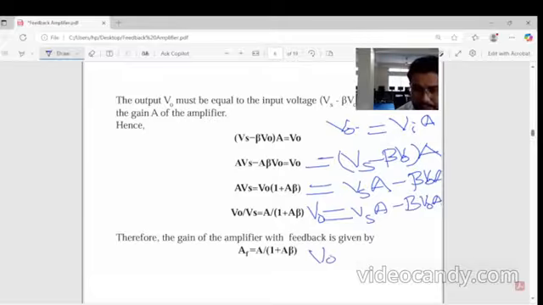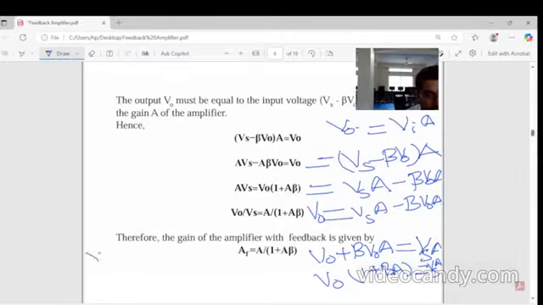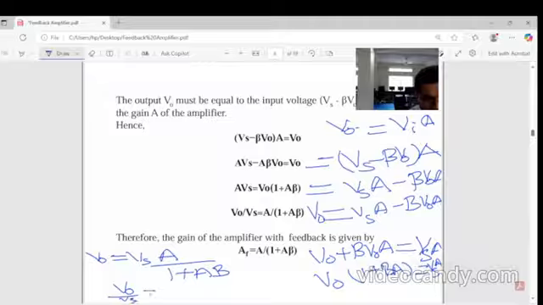So V0 plus beta A V0 equals Vs into A. Take V0 common: V0 into 1 plus beta into A equals Vs into A. Then we can write V0 over Vs equals A divided by 1 plus A beta, where beta is the feedback fraction.